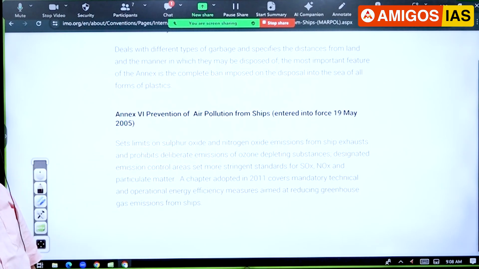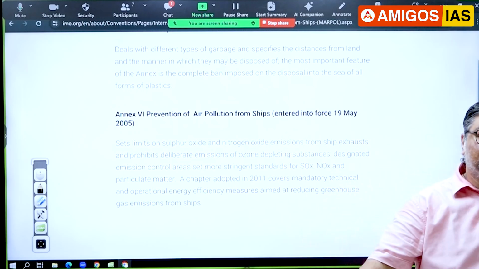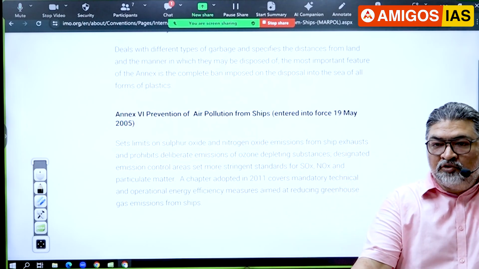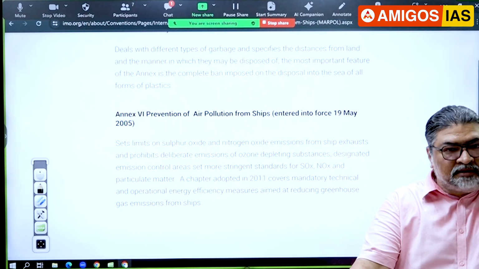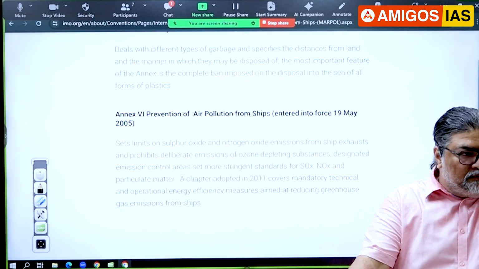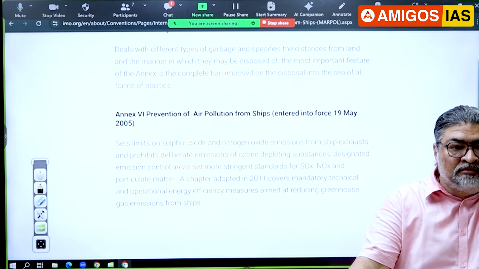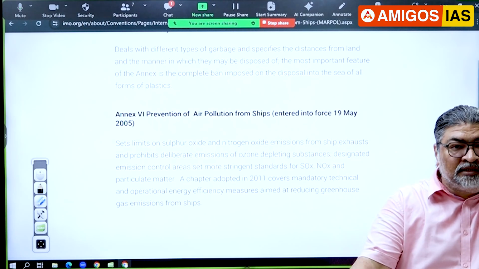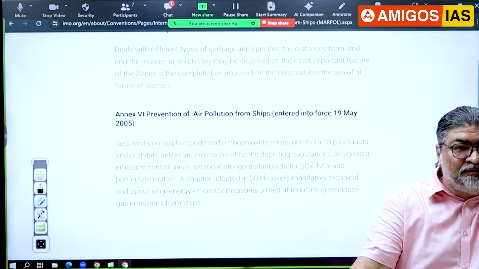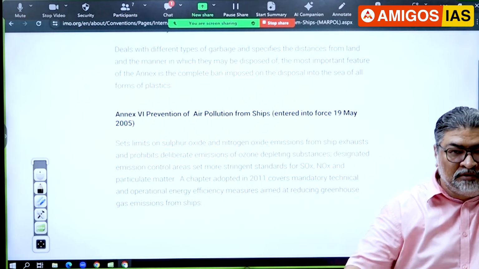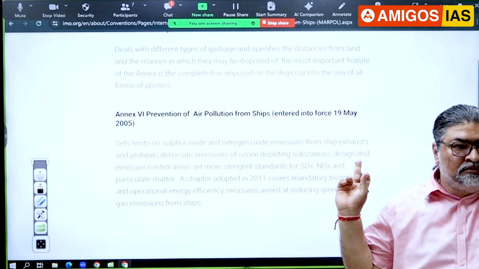The main point, you have to know what is the main aspect which this convention covers. So plastic will also be covered under this convention. Is it clear, everyone? So I have given one very important area. Most of the time, current affairs cover UNCLOS, the United Nations Convention on the Law of the Sea. But since from an environmental perspective we are talking about marine pollution, this becomes very important.